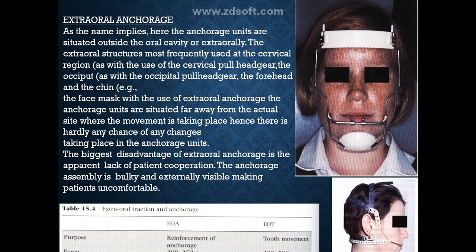The biggest disadvantage of extraoral anchorage is the apparent lack of patient cooperation. The anchorage assembly is bulky and externally visible, making the patients very uncomfortable. As you can see in the table, extraoral traction and anchorage: the purpose of extraoral anchorage is reinforcement of anchorage. The force required is 200 to 250 grams and they need to wear it for 10 to 12 hours.